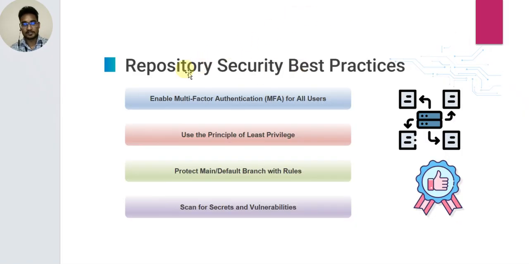Repository security best practices. Enable multi-factor authentication (MFA) for all users. Use the principle of least privilege. Protect the main default branch with rules. Scan for secrets and vulnerabilities.